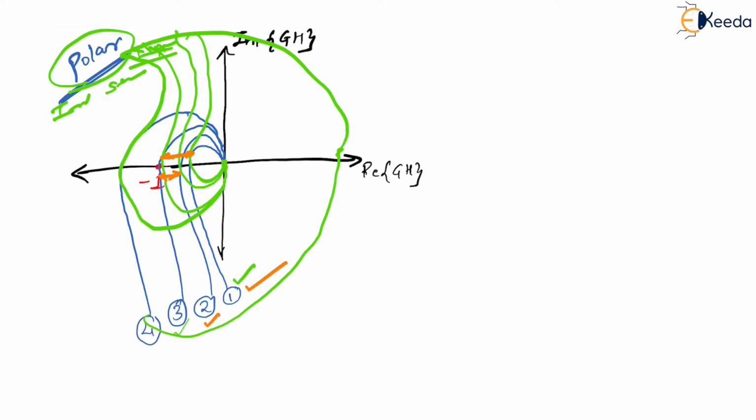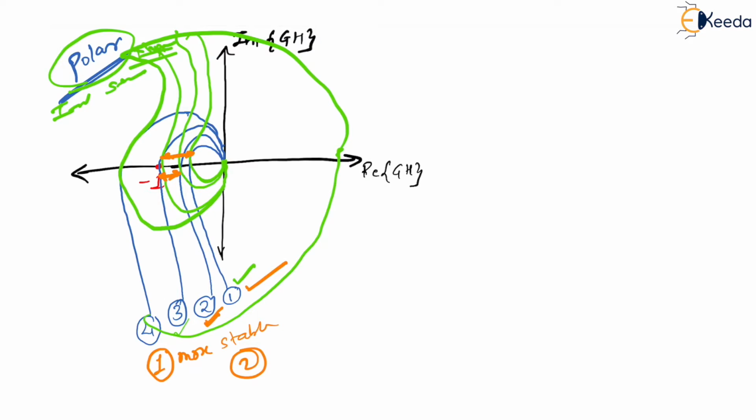And this 2, the second plot, is quite closer to -1. So this means that 1 is relatively more stable than 2. Is that right? Yes. So we have tried to understand this with respect to gain.